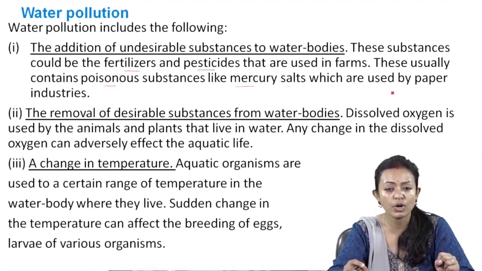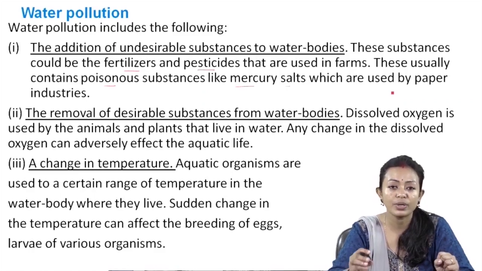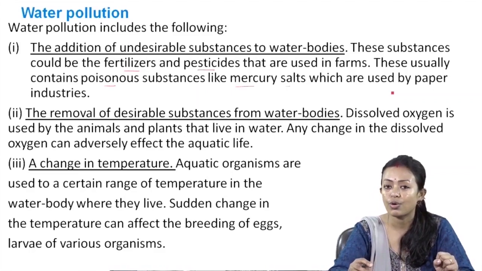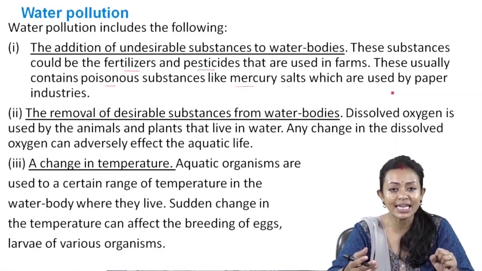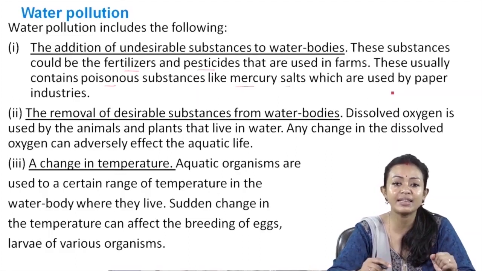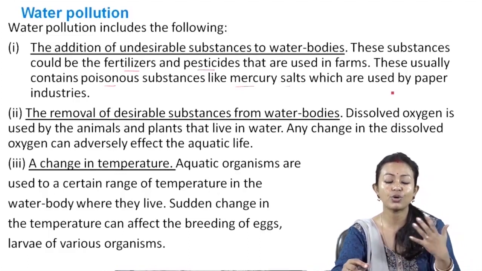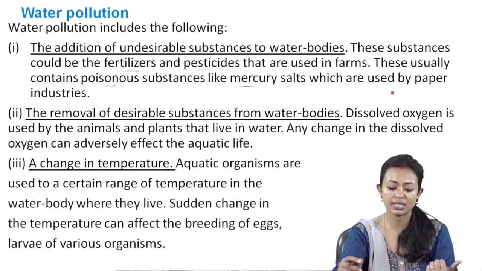And these water bodies are then contaminated with pesticides, fertilizers, and all these inorganic substances and chemicals. Now these chemicals are then in turn taken in by the living organisms, aquatic plants and animals, and thus the contamination or the water pollution begins.